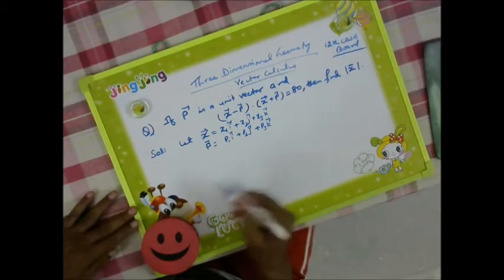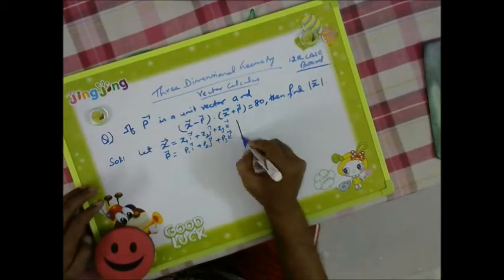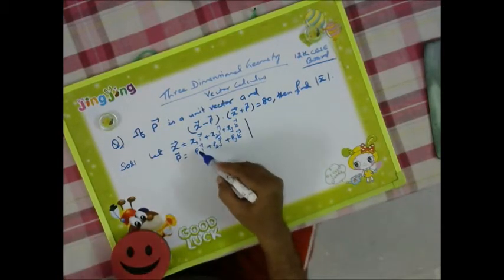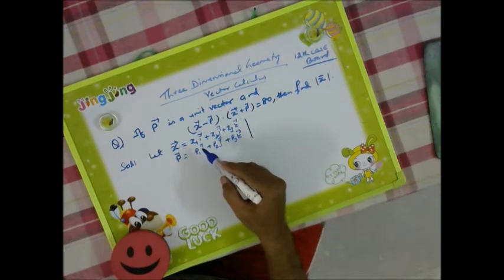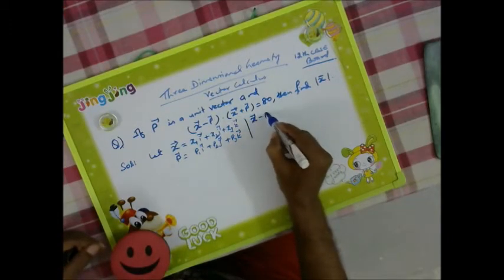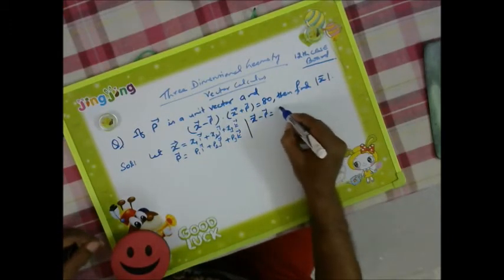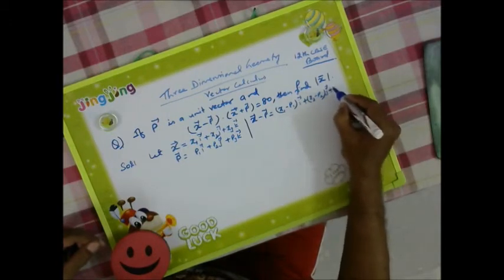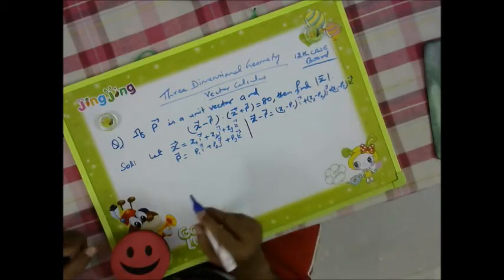Right. Now next, if we are going for x minus p, the coefficients will get subtracted. So first we will find x vector minus p vector. It will be (x1 minus p1) i plus (x2 minus p2) j plus (x3 minus p3) k.